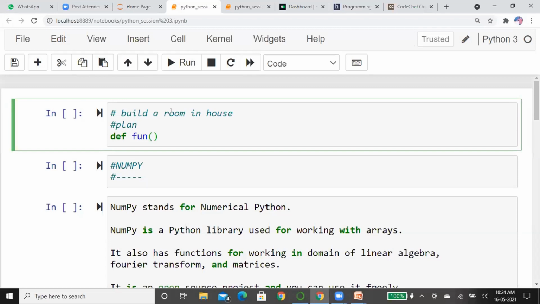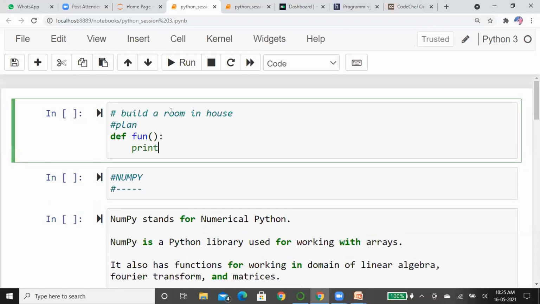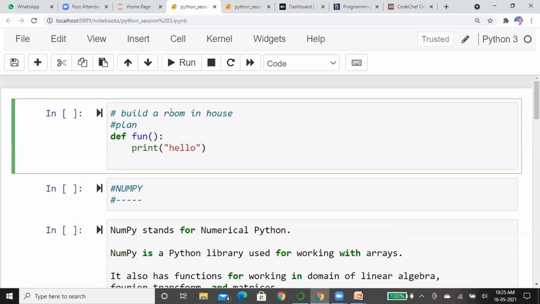Suppose def function, print hello. Generally, a function does not require a return type. Return type is optional in Python. If you want to place a return type, you can, otherwise it's not needed. Suppose this is my program: Hi Ram.